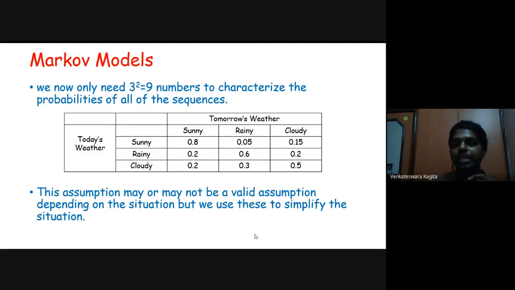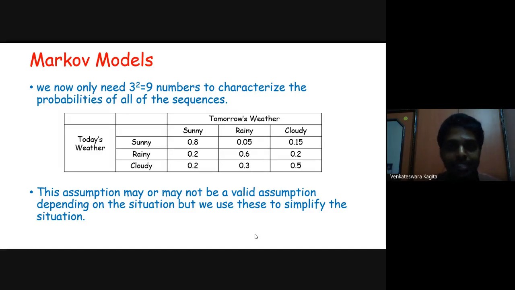I forgot to tell you that we also assumed that the weather lasts throughout the day. It may not be a valid assumption, but for simplicity, we assumed that the weather lasts throughout the day. It means that if a particular day is sunny, it is sunny throughout the day, not half of the day sunny and half of the day rainy. So based on this, if today's weather is sunny and tomorrow's weather is sunny, the probability of that happening is 0.8.